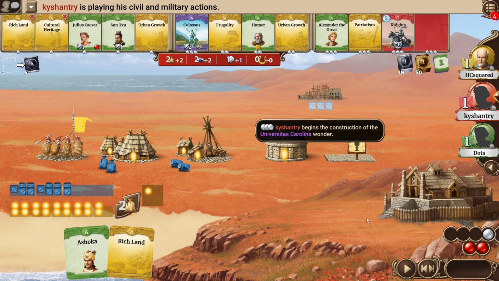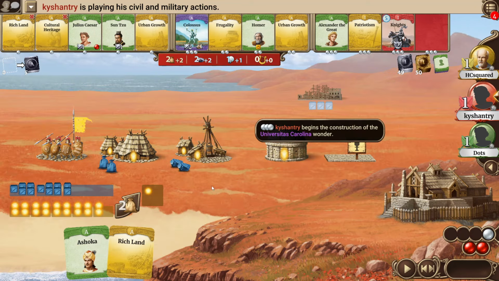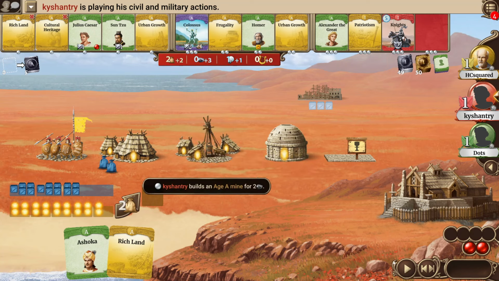Oh, speaking of Universitas, Universitas is actually revealed very early, and Kyshantry is willing to pay the price, doesn't want to go for Colossus, doesn't want to leave this early Universitas to HCsquared, who has already taken the Engineering Genius. Quite costly, but it could be worth it, and now I expect him to just build a third mine with the last action. Interestingly, without using the Ridgeland, he now spent a lot of civil actions to take the Universitas, so it could be even harder to get the Ashoka bonus going if he now uses the yellow card.